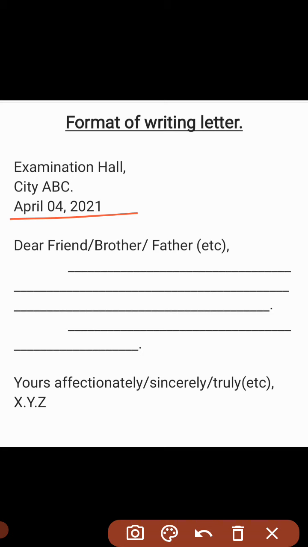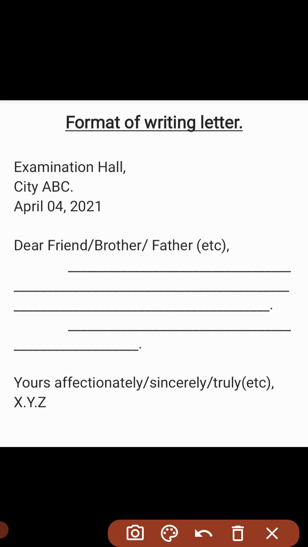There are 2 to 3 different formats of writing the date, but this is the most recommended one, and this is also written in your book. So better follow that. Then give a little space between date and salutation. Then, dear friend, brother, or father, or whatever is the topic, according to that, you can write the salutation.